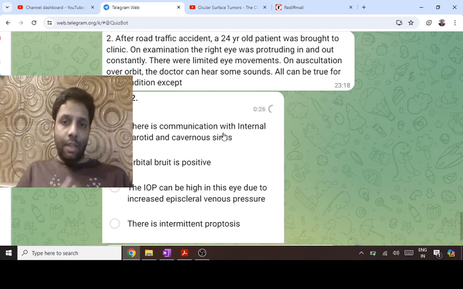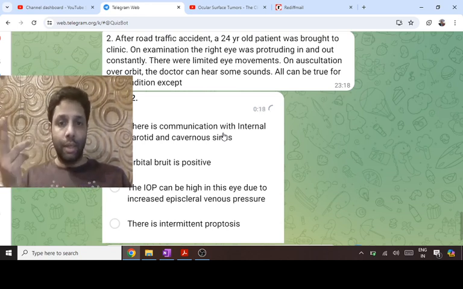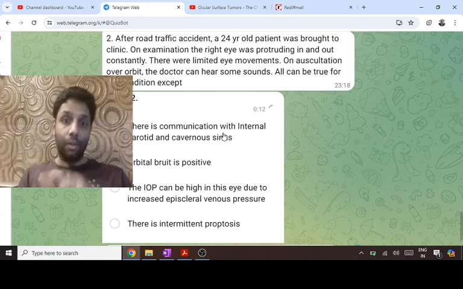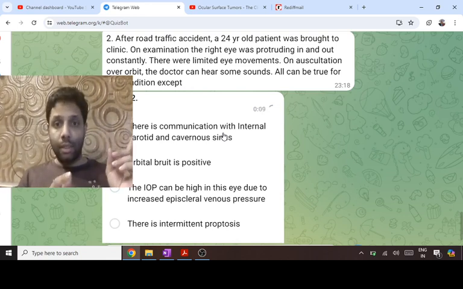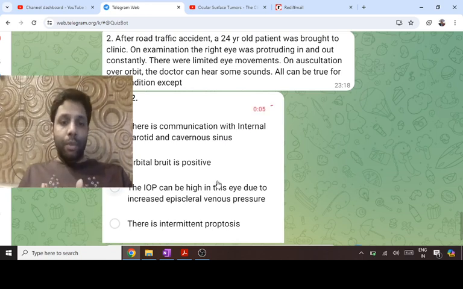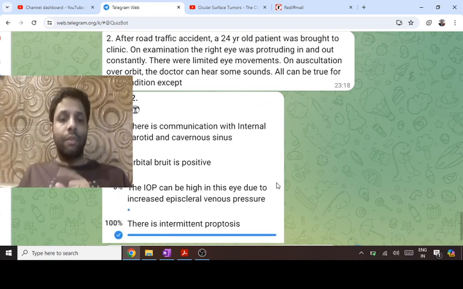If the cavernous sinus is involved, the patient can have proptosis, and if there is a fistula between the internal carotid artery and cavernous sinus, there is a pulsatile proptosis. The patient has a whooshing sound in the head that can be heard as an orbital bruit by the doctor. There can be third nerve, fourth nerve, sixth nerve involvement, ophthalmoplegia. The other eye can also be involved because there is an intercommunication with the cavernous sinus. And IOP is high because it will raise episcleral venous pressure. That is true. But even if you don't know this, you should know it is not a cause of intermittent proptosis.